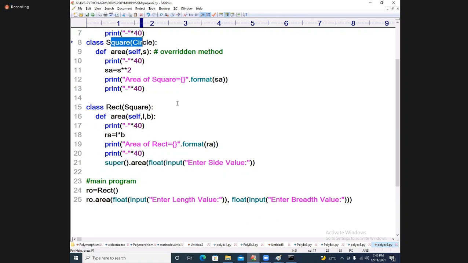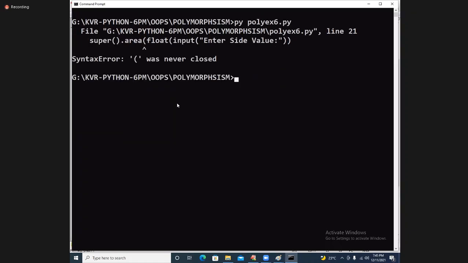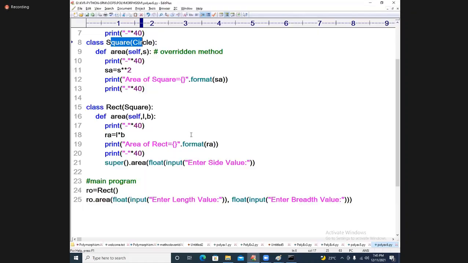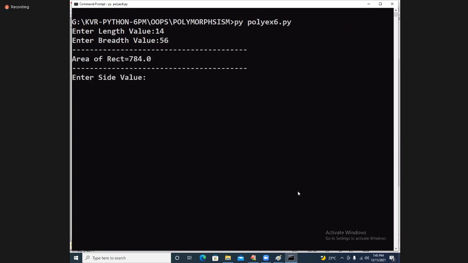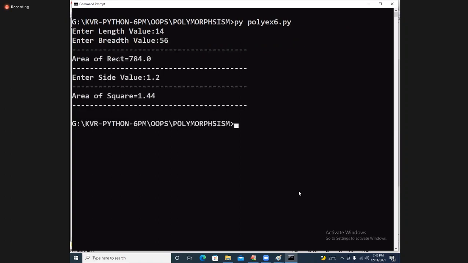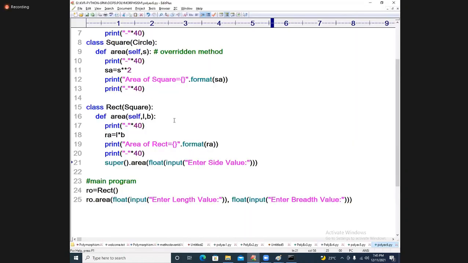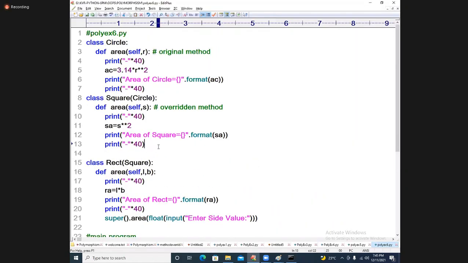See the output of it. What happens there again? Bracket missing. Yes, see the output. Length is 14, 56. Answer side value 1.2. I got the answer. Beautiful logic. From square, I will call the area function.